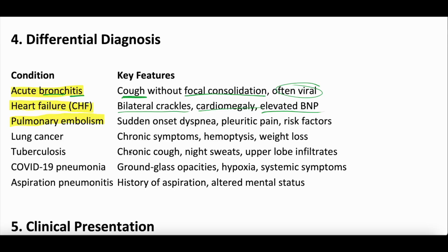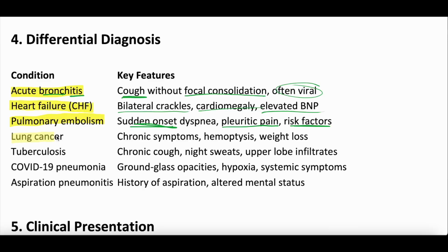Pulmonary embolism, or PE, can be mistaken for pneumonia at times. PE is often more sudden in onset, whereas pneumonia progresses over days. A lot of the pain in pulmonary embolism is pleuritic. It's pain with deep breaths. Now, you can have pleurisy with pneumonia too, so don't put too much stake in that, but PE is often more pleuritic. And then think about risk factors. You know, different people are at risk for PE as compared to pneumonia. There's overlap, but there are some different risk factors there.